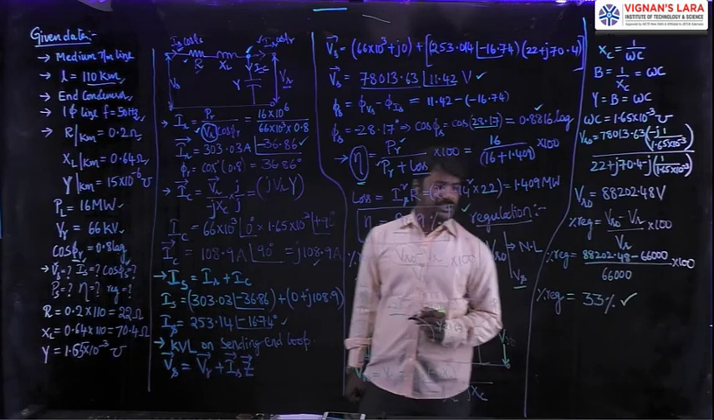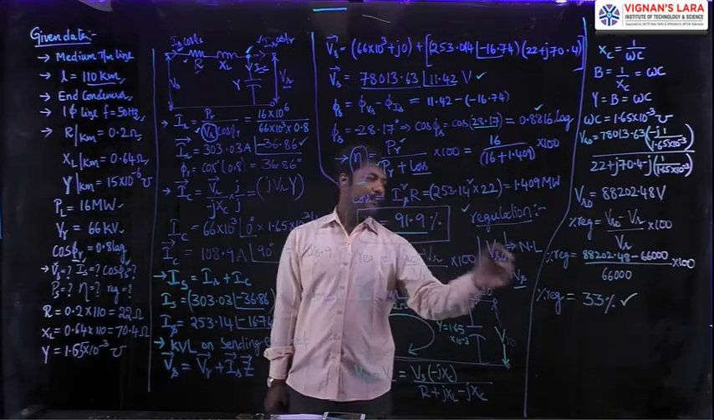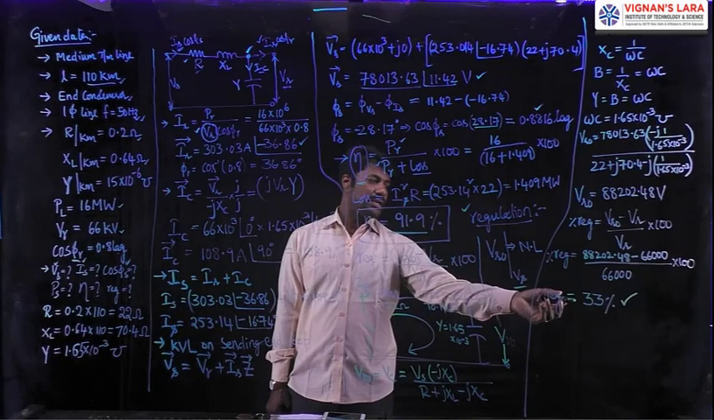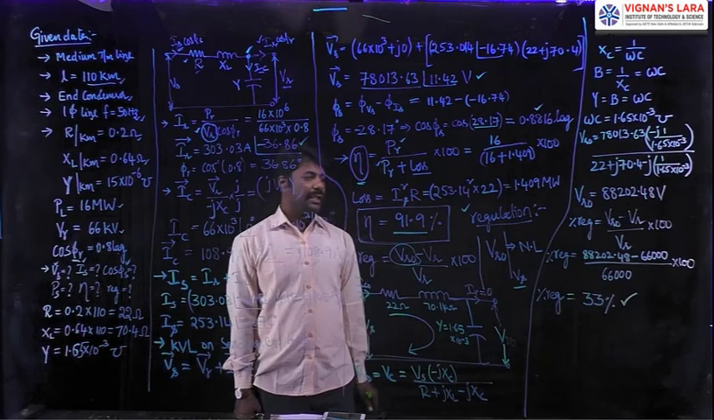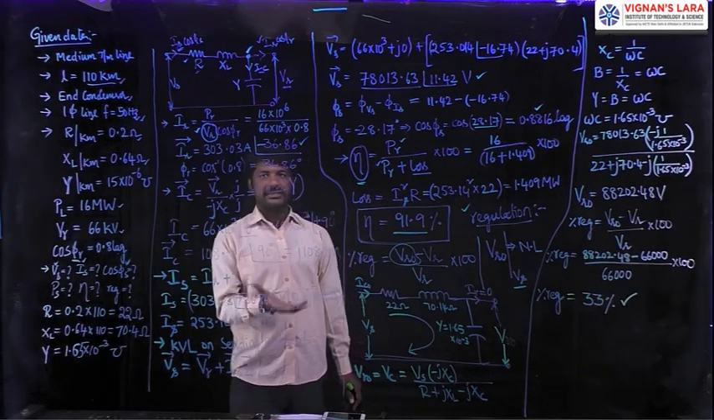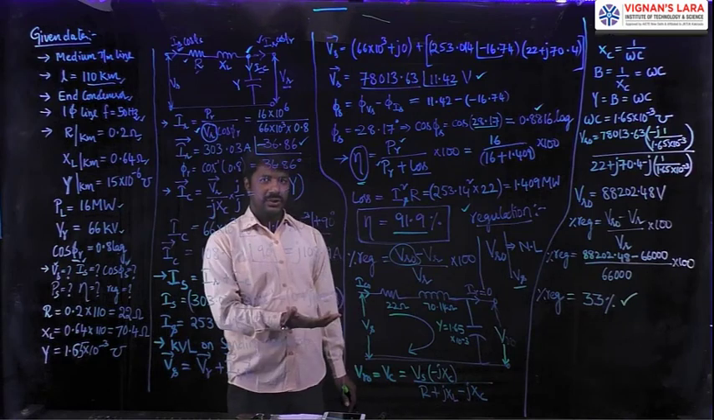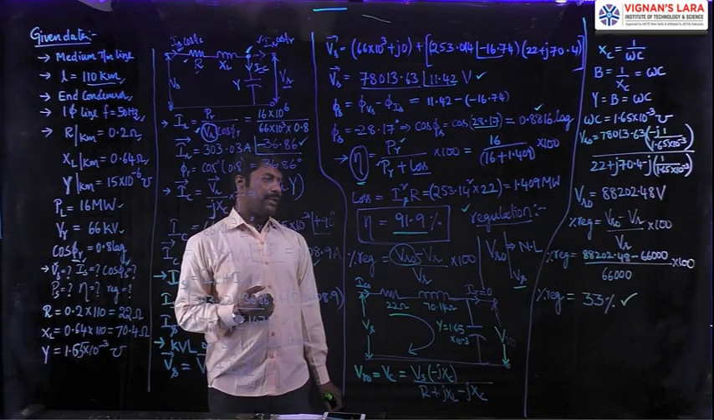Observing the magnitudes of efficiency and regulation, the efficiency is good, but the regulation is not near 0. It is a larger value, so some methodologies are still required to improve the performance of this transmission line to approach 0%. Okay. In the next class, we will continue with the nominal T method.